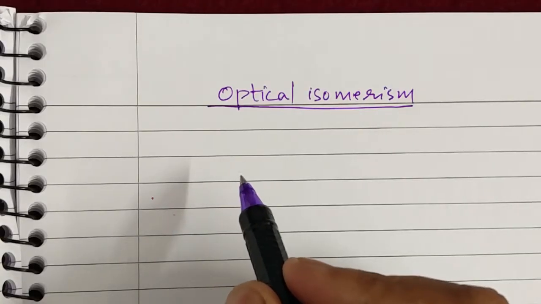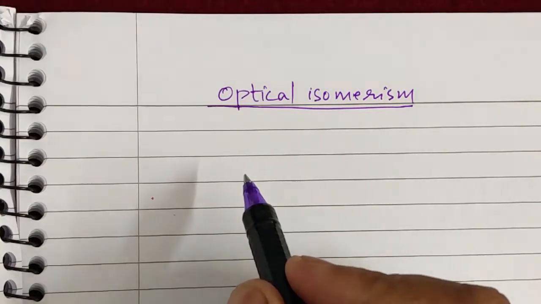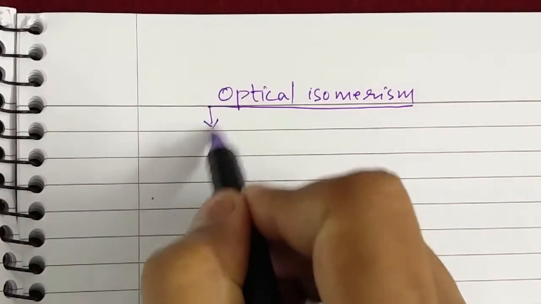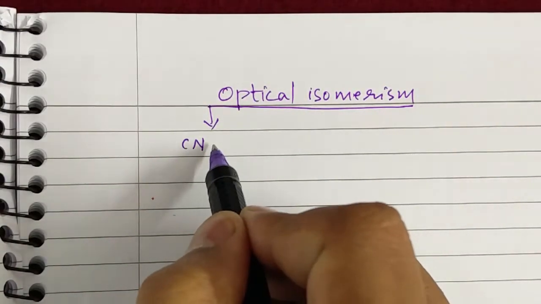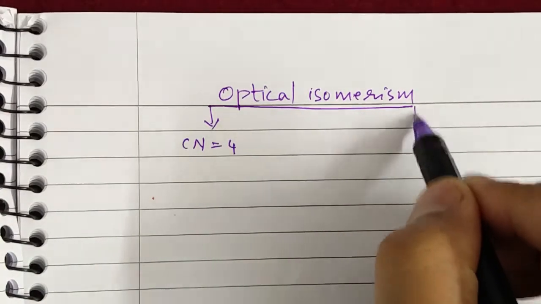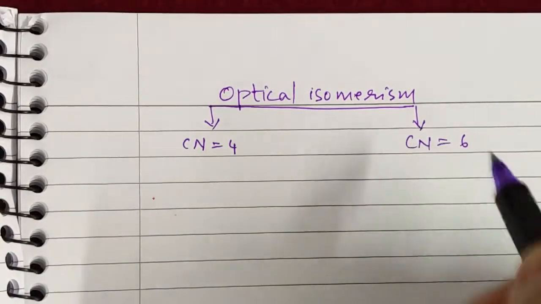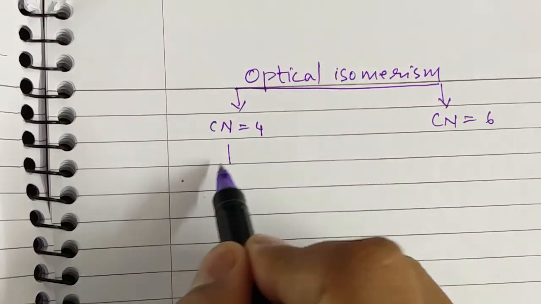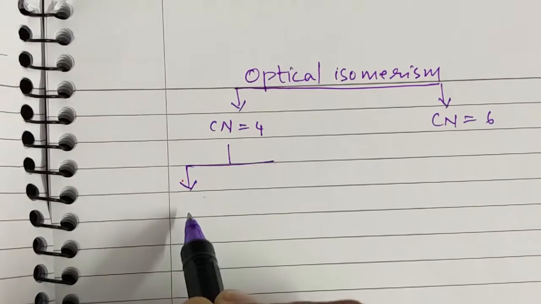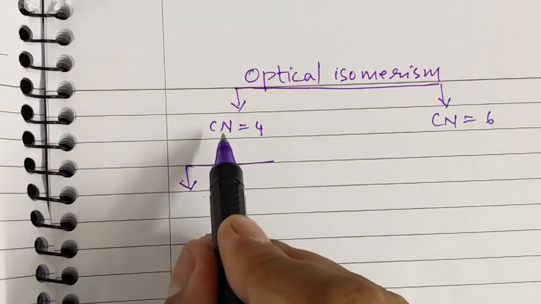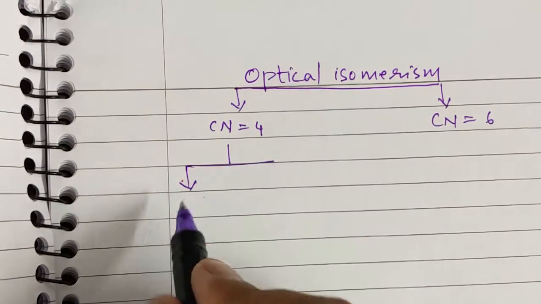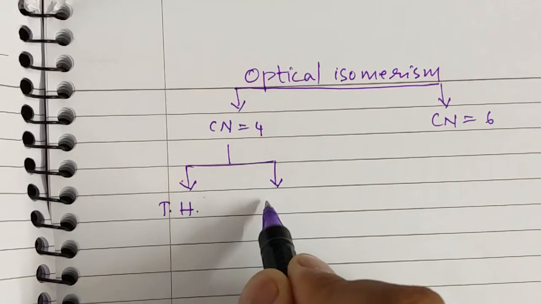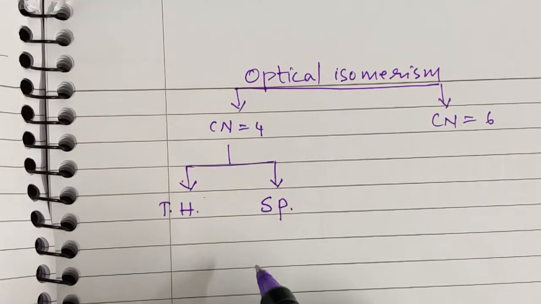Well, optical isomerism with respect to coordination compounds can be divided into two groups. Compounds with coordination number 4 and compounds with coordination number 6. With respect to compounds with coordination number 4, another two possibilities exist. Compounds with coordination number 4 can have tetrahedral structure or it can have square planar structure.